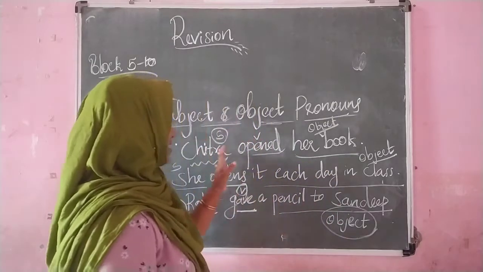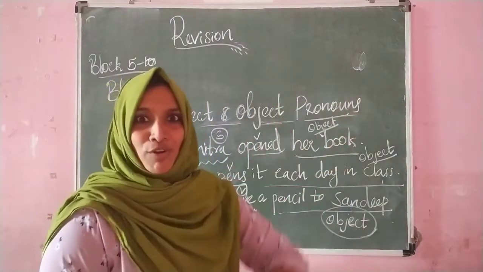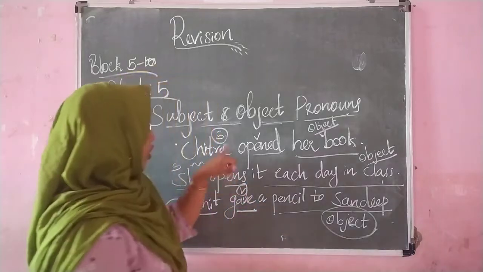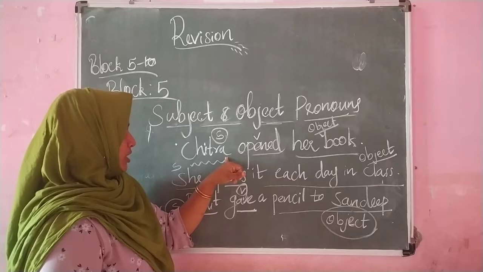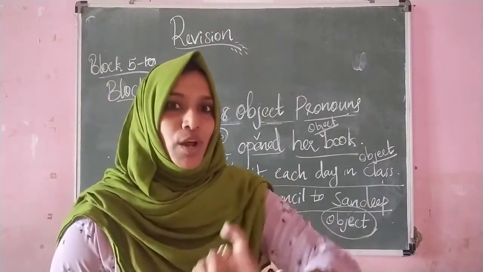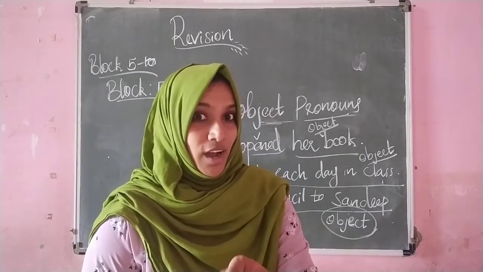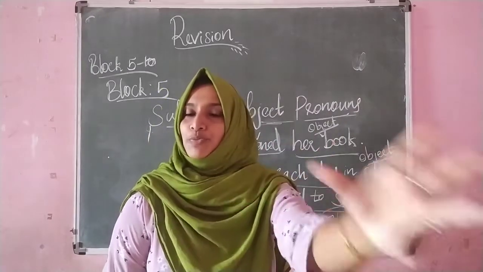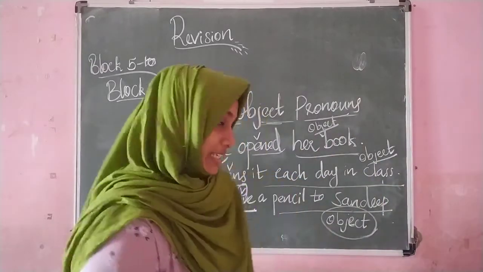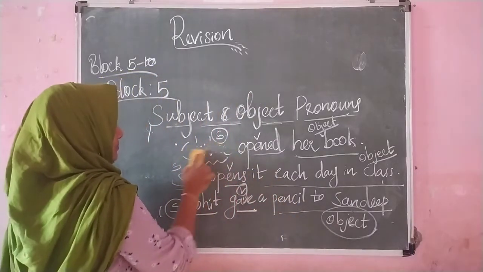Okay, so let's change the subject and object into their pronoun forms. Chitra opened her book. So can you change the subject into its subject pronoun? Chitra? Who is Chitra? Yes, Chitra is a girl. So for girls, which pronoun will you use? Yes, she.